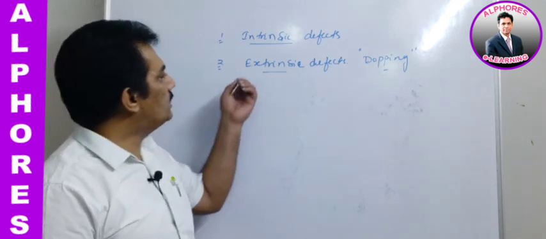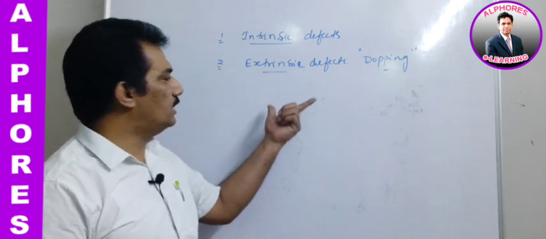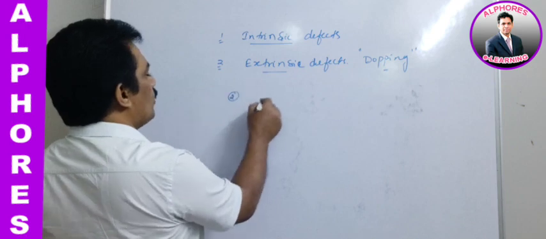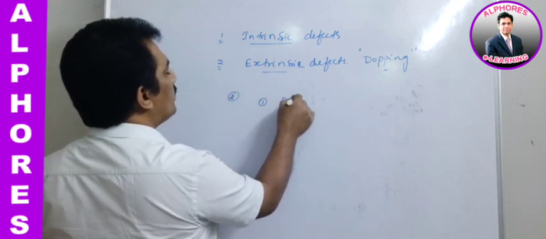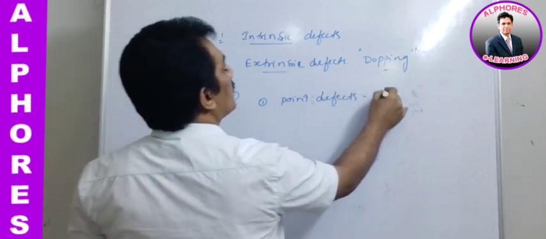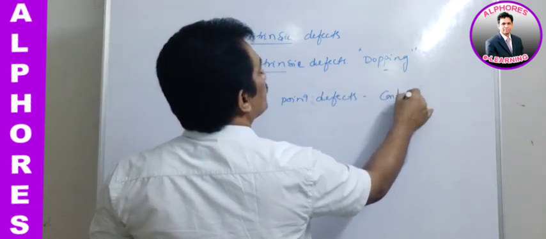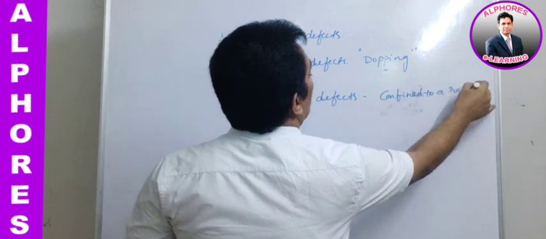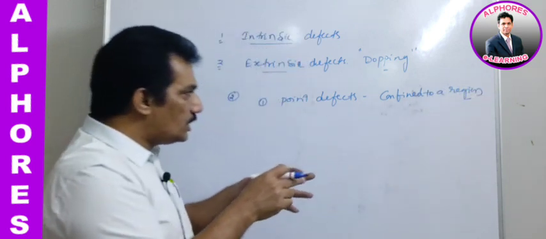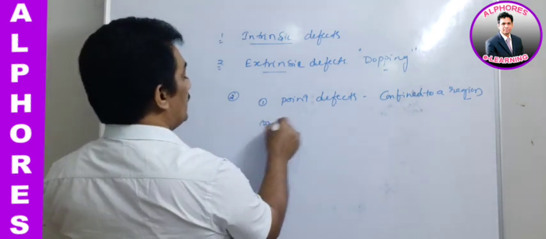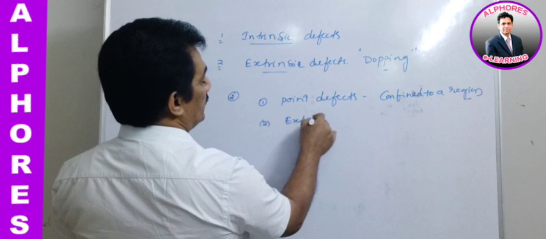Now again, these intrinsic or extrinsic defects are of two types. One is point defects. Point defects are confined to a region; at a certain particular region in the crystal they appear. The next one is extended defects.